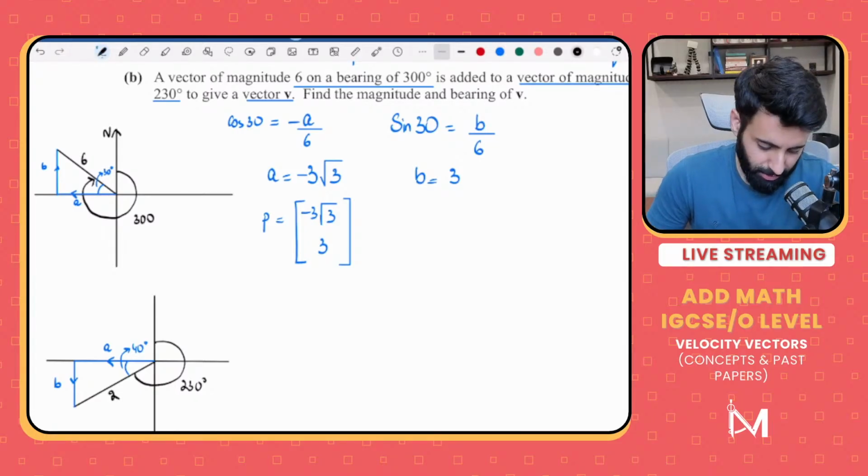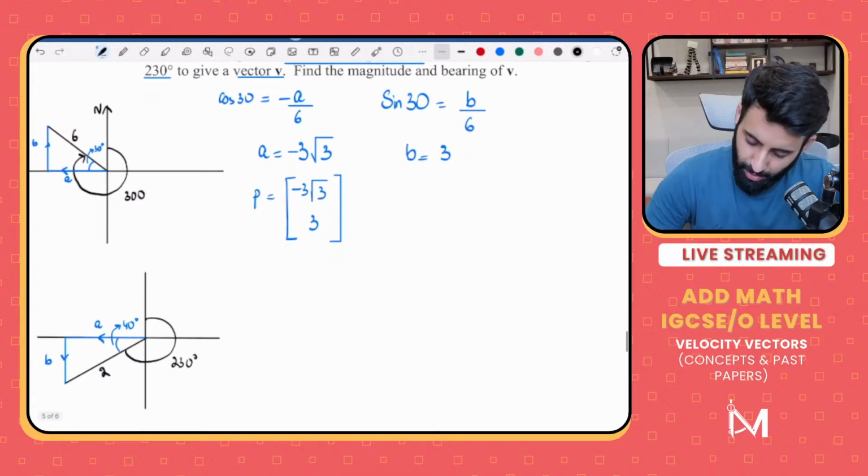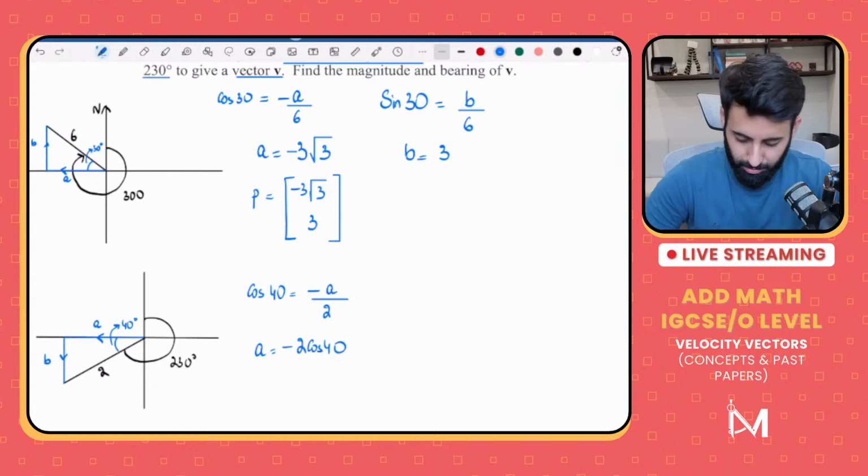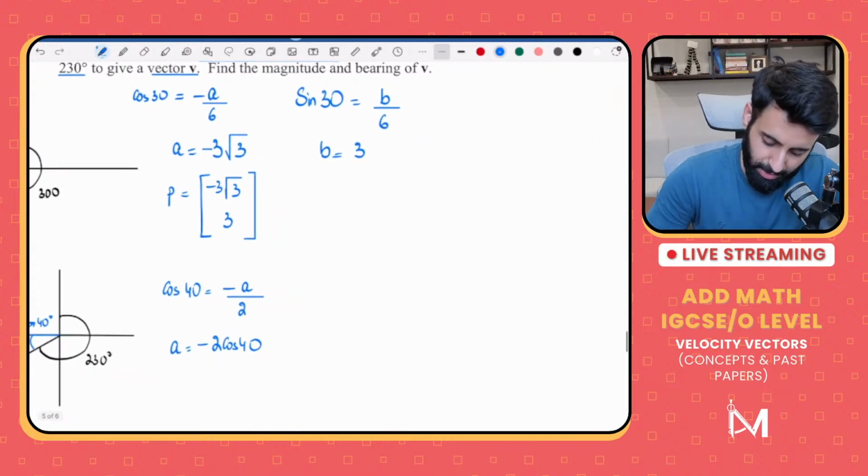So, the magnitude is 2. Let's use cos to find out the adjacent side once again. So, cos 40 this time is equals to adjacent. Now they will both be negative, so might as well put a minus sign with A immediately over the hypotenuse, which is 2. So that means A is equals to minus 2 cos 40. Theek ho gaya?